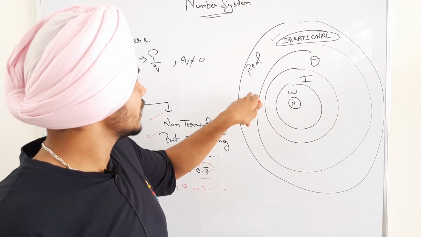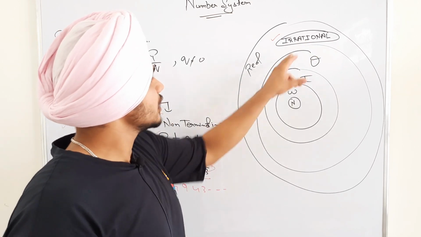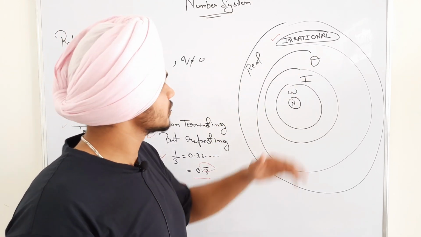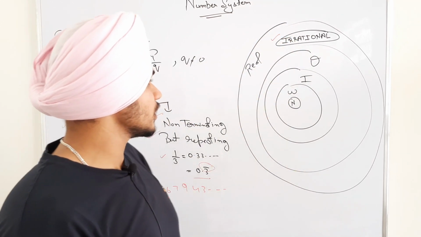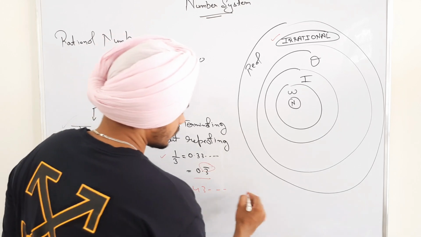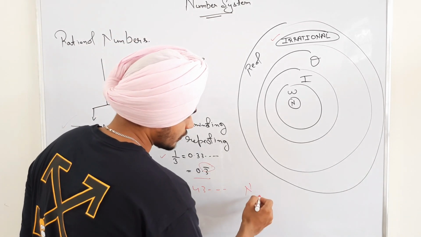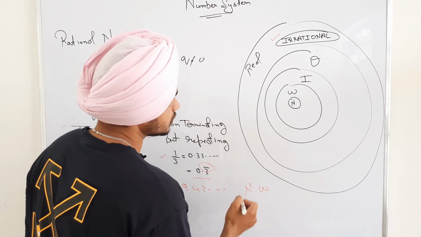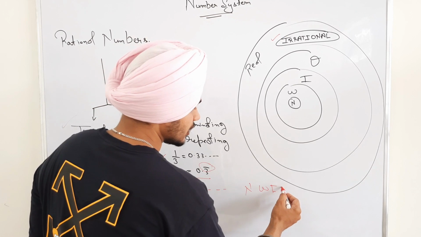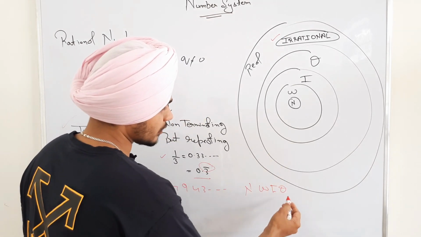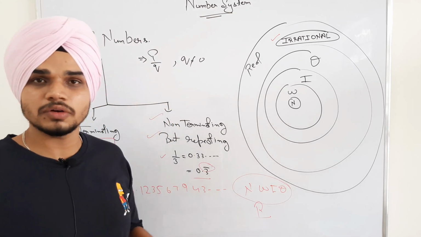From this we will get to know that irrational numbers are real numbers but irrational numbers are not rational numbers. It is separate from all these. Thus we conclude that natural numbers are contained in whole numbers. Whole numbers are contained in integers and integers are contained in rational numbers, and rational numbers and all these are contained in real numbers. It is the basic of the number system.